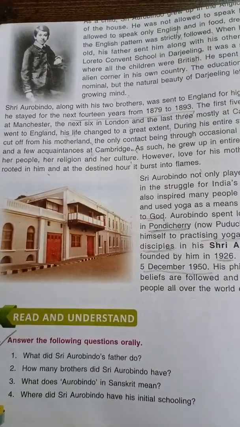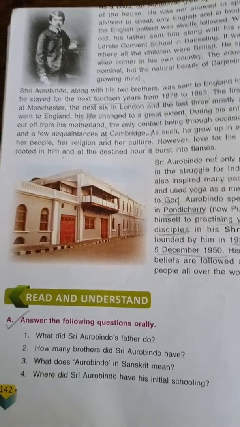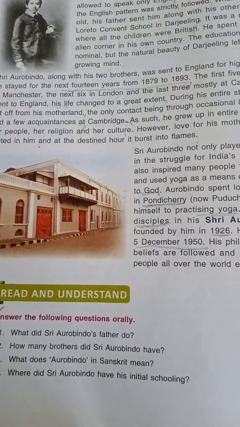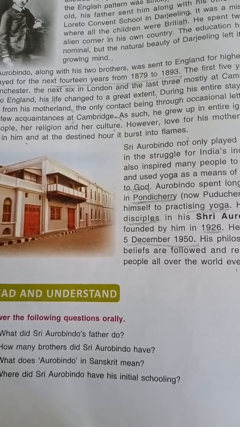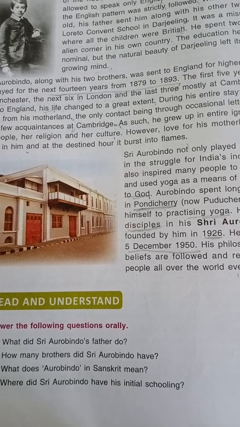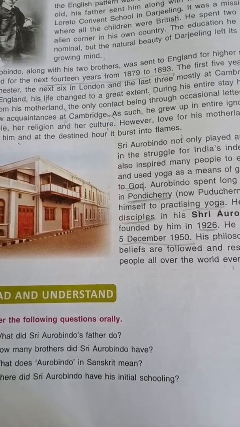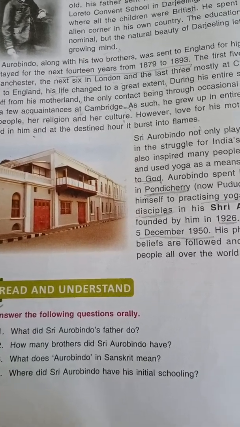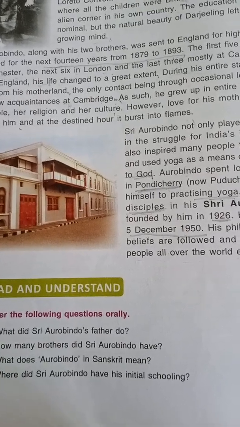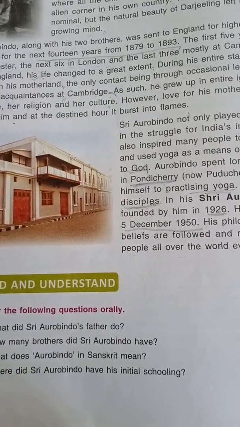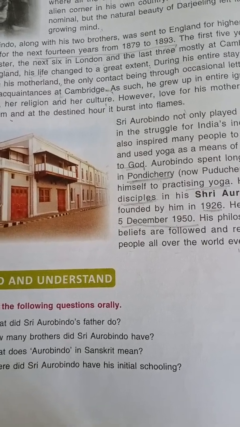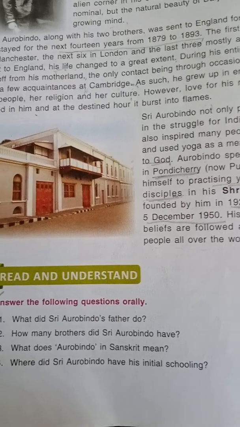So let's get started with the question answers. First is the turn of part A. A part is: answer the following questions orally. So question number 1 is, what did Sri Aurobindo's father do? In this question we have to tell what Sri Aurobindo's father's occupation was. So Sri Aurobindo's father was a civil surgeon.